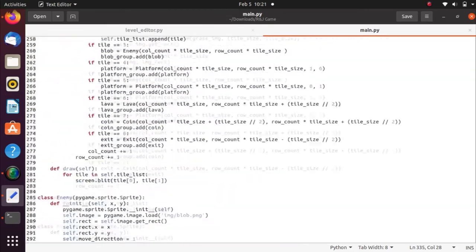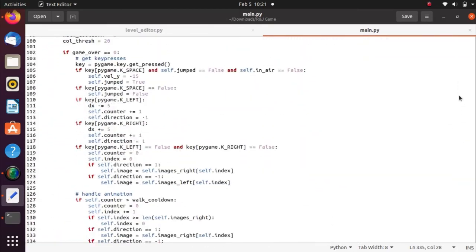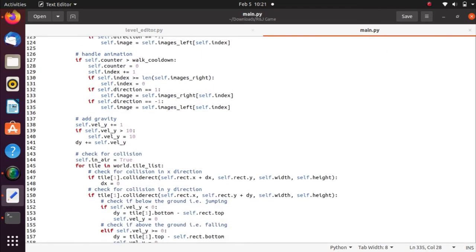Let's take a look at the classes for the player. In here we have the handler animation and the controller. If we press the space key, the player will jump, or if you click on the left, it will move to the left, and vice versa for the right. Then we have the gravity.